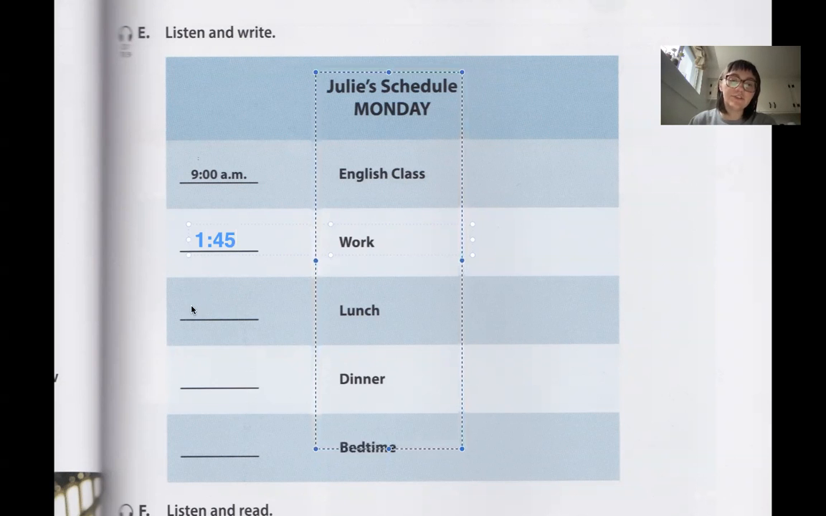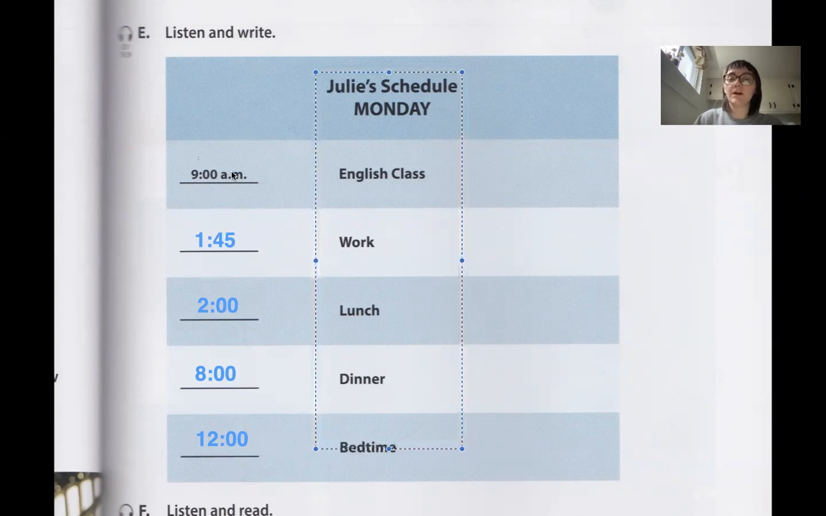I eat lunch at, let's say I eat lunch at 2, a late lunch, right? I eat lunch later in the afternoon. And I eat dinner at 8 o'clock. 8 o'clock is when I eat dinner. And then my bedtime is, we'll say my bedtime is 12 o'clock, right? 12 o'clock. So that's my schedule. I have English class at 9, work at 1:45, lunch at 2, dinner at 8, bedtime at 12.